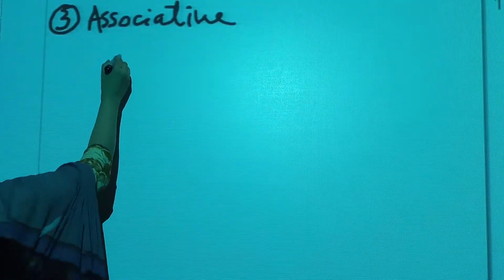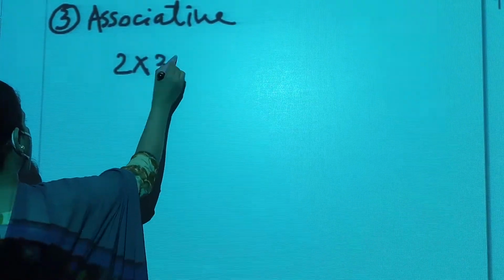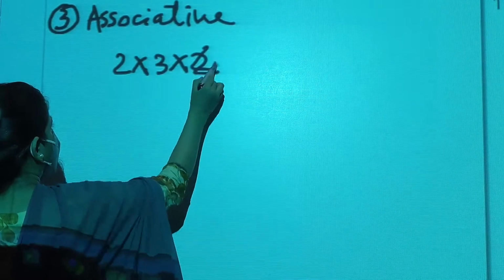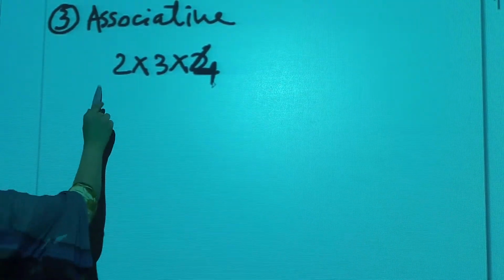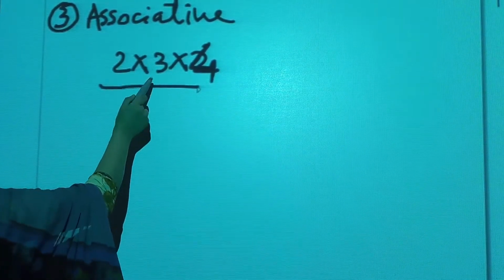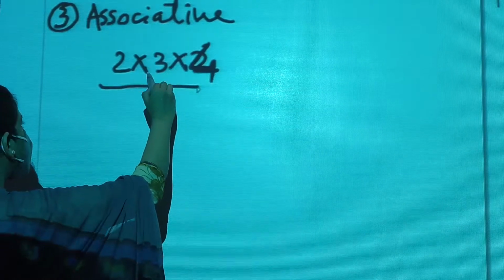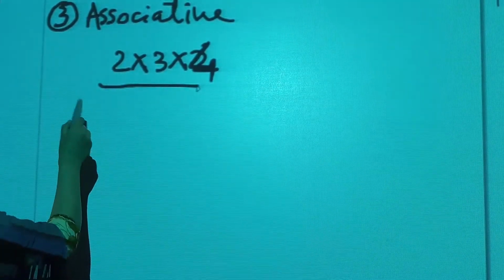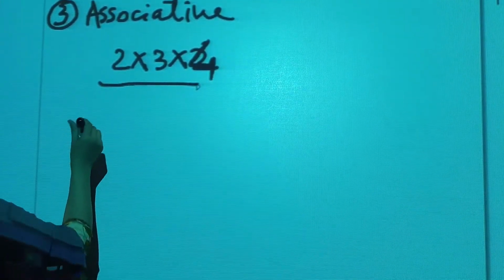Number 3, associative property. Associative property means, let us take three numbers: 2 into 3 into 4. Here we have 3 numbers. Students, we will group two numbers. We will first multiply two numbers and then multiply their product with the third number. That is called associative property, or grouping.